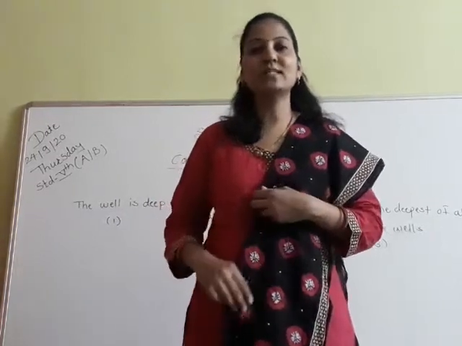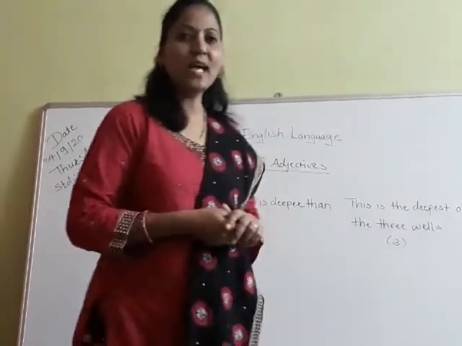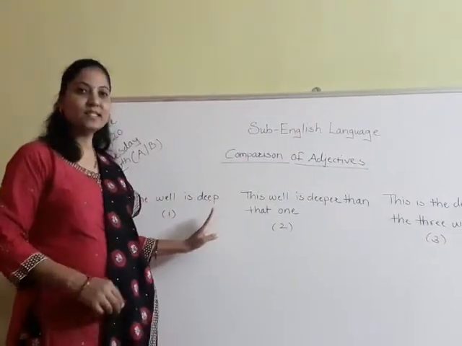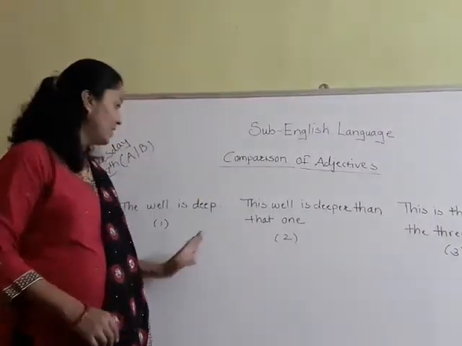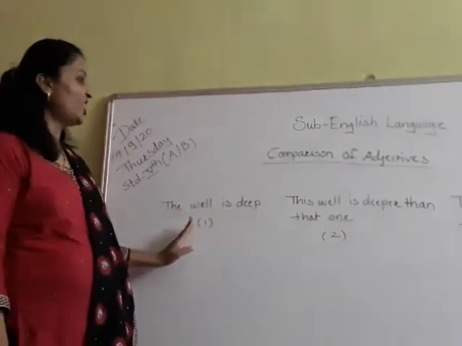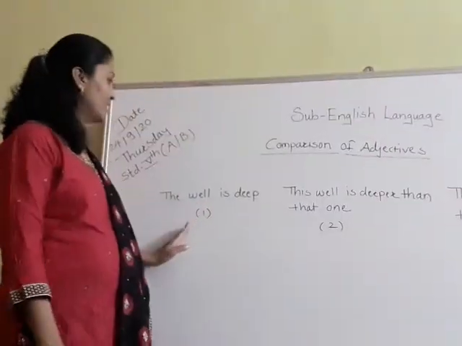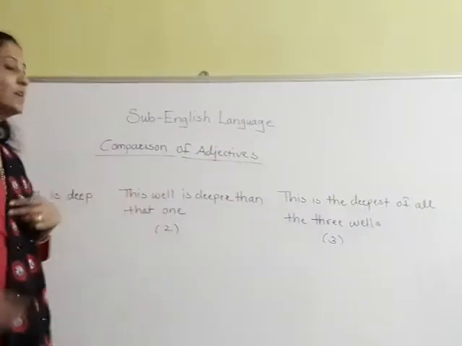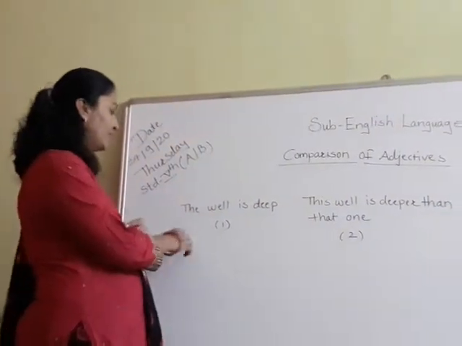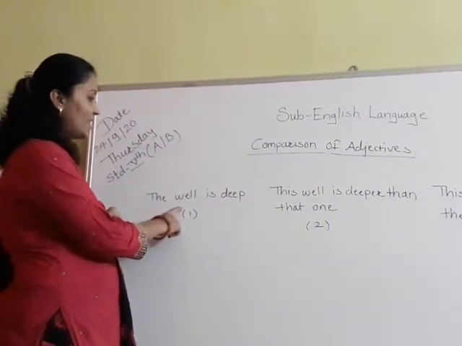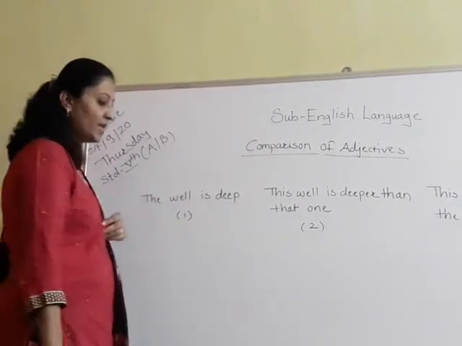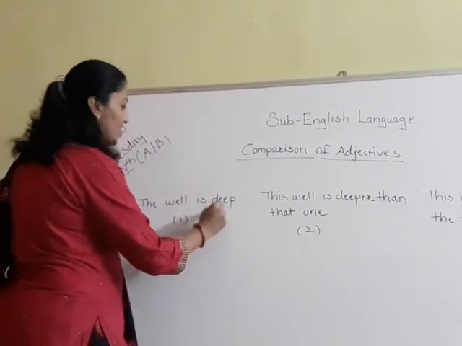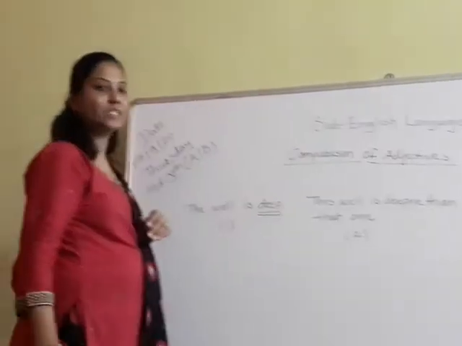So students, can you see I have written something on this board? Can you see what I have written? I have written three different sentences. This is the first one, this is the second one and this is the third one. So, I have written here: the well is deep. Okay. So, here deep is the adjective. The word deep is the adjective.